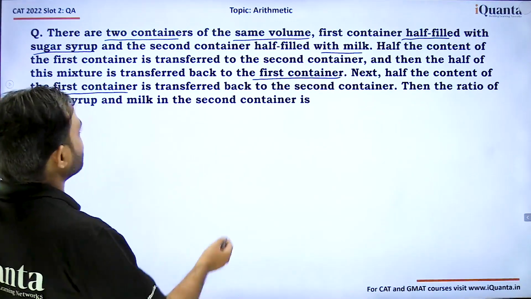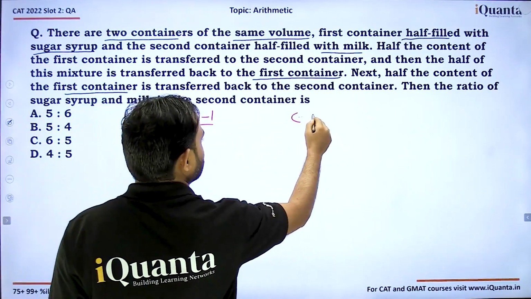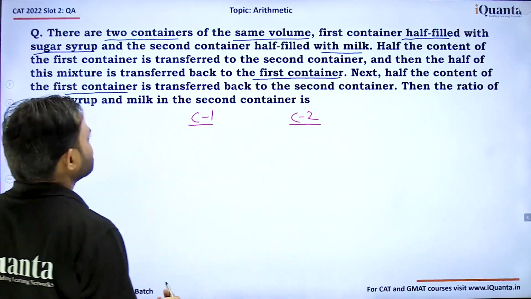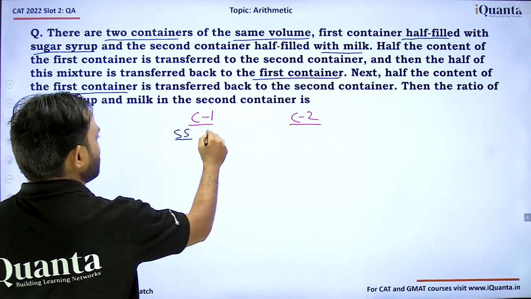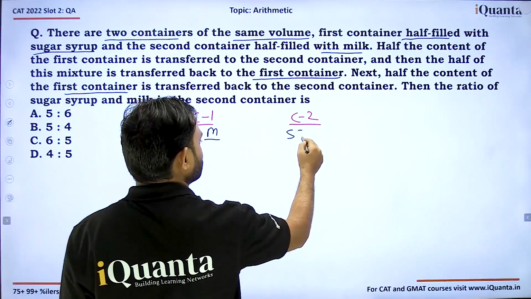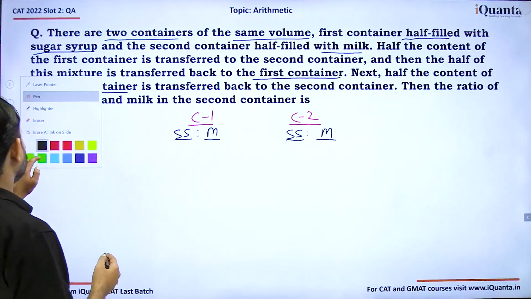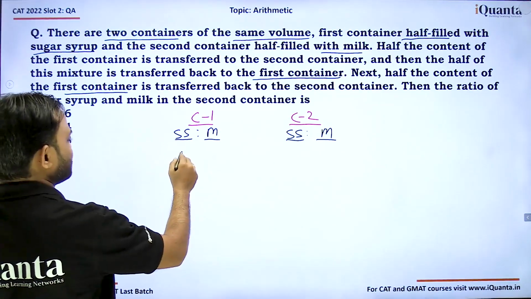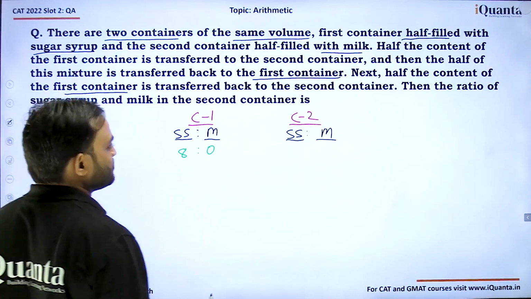So what we can do, let's talk about first container, container 1 and container 2. What's the ratio of sugar syrup to milk in the first, and sugar syrup to milk in the second? Initially in this container there is, let's say, 8 liters of sugar syrup and 0 liters of milk.